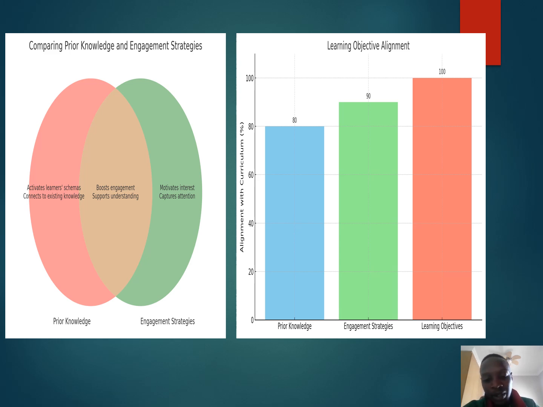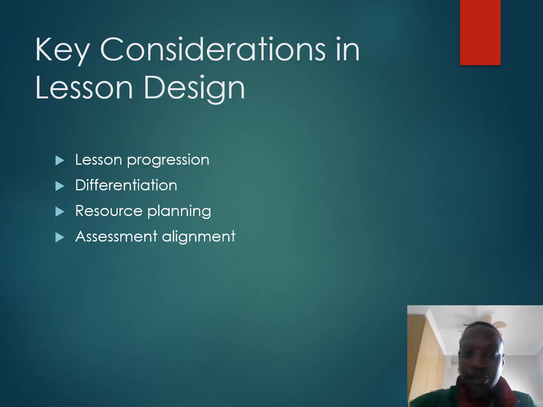The key point is that activating prior knowledge ensures that learning is built on a strong foundation, because that's also important. It must be built on a strong foundation. Clear objectives must be set, and these strategies really create an effective and focused introduction to the science lesson.